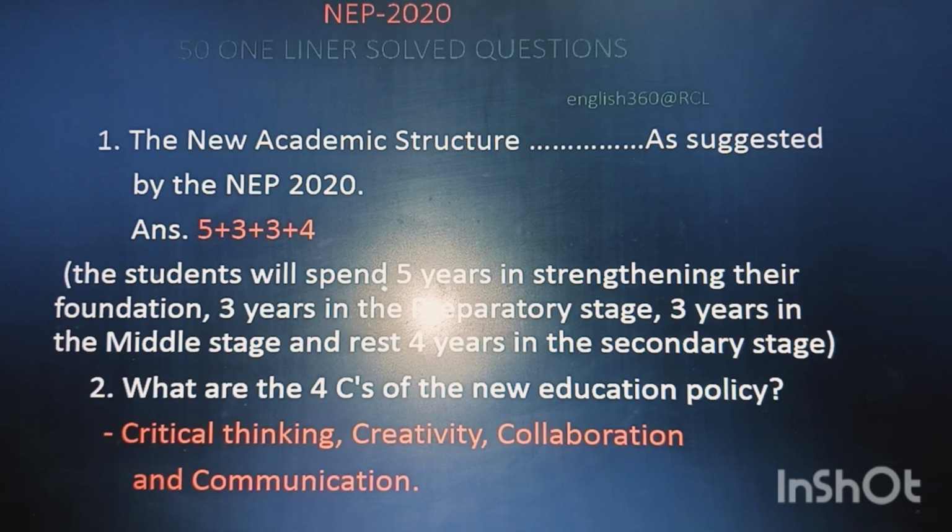The students will spend 5 years strengthening their foundation, then 3 years in the preparatory stage, then 3 years in the middle stage, and the remaining 4 years in the secondary stage, that is from class 9 to 12.